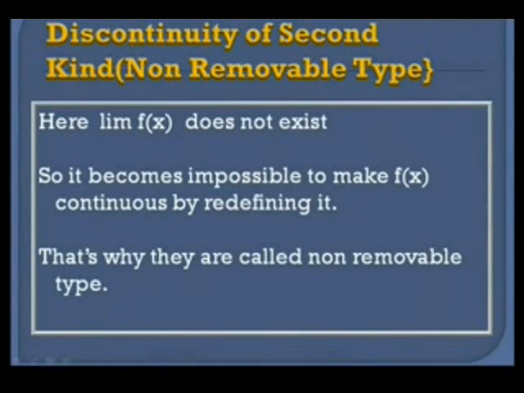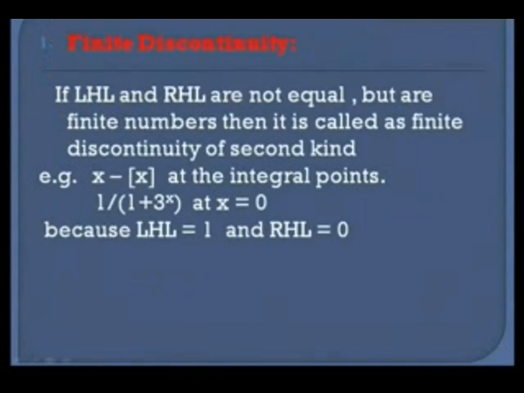So in a non-removable type of discontinuity, or the discontinuity of the second kind, the limit of f(x) does not exist. So it is impossible for us to make the function f(x) continuous even by redefining it. That's why we cannot remove the discontinuity from the function f(x). Now it is further categorized into the finite discontinuity.